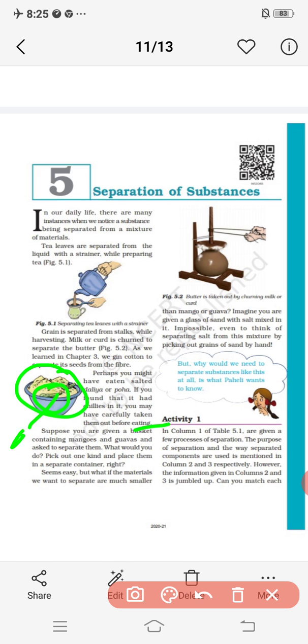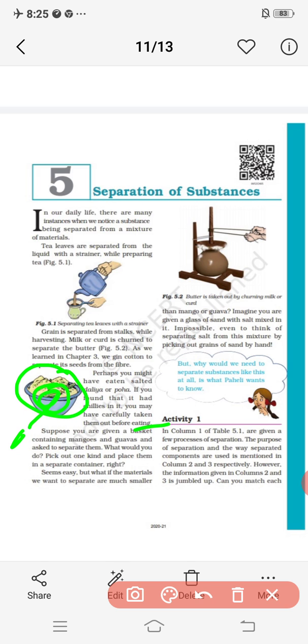Right? So it means you don't want that chili because it is hot. You already know children don't like hot substances because they are very hot and you can't eat them. So you separate the chili from the poha and eat only the poha. That is something you can do by your hand only, by your fingers.